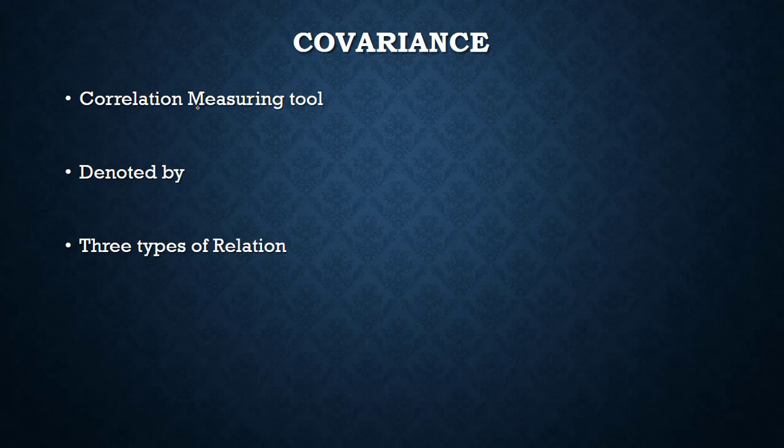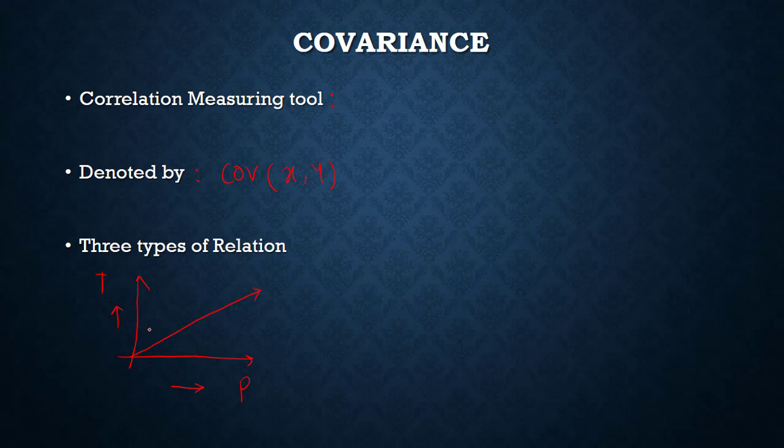Covariance is a measuring tool for the two data, and it is denoted by covariance of x comma y. There are three types of relation, as I just told you. For the same example, suppose practical marks are increasing and theory marks are also increasing. Then you get the relation somewhat like this.